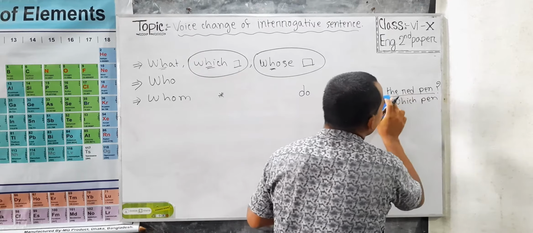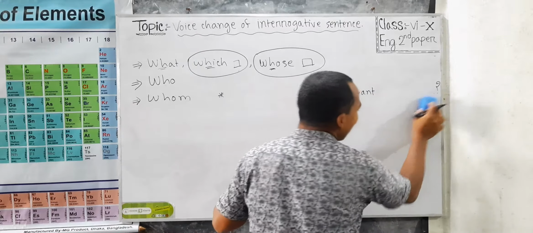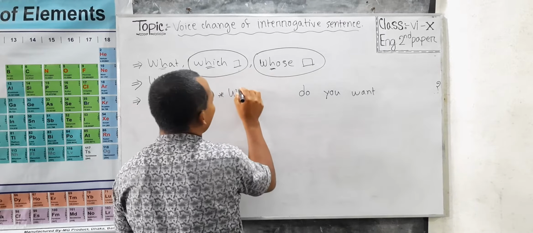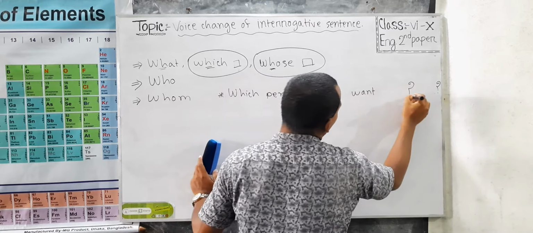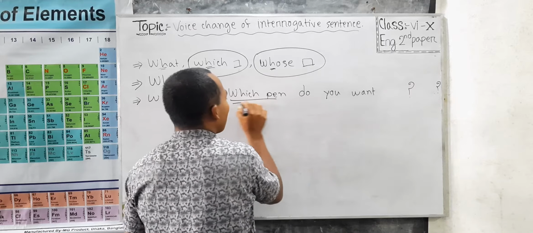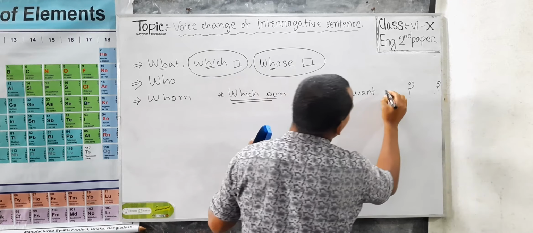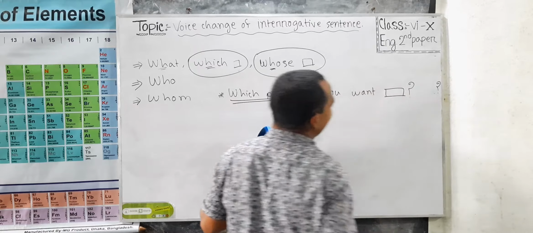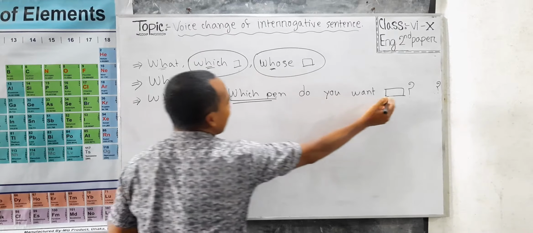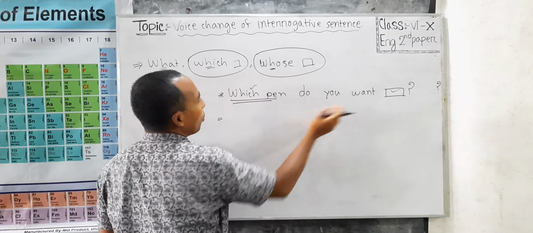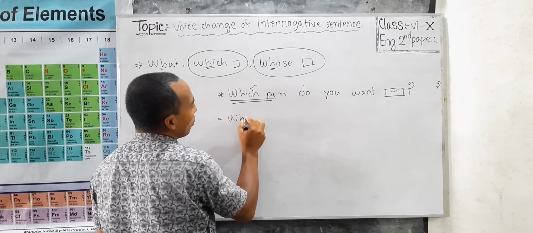In place of "the red pen", if I use "which pen", as it is a WH word, it should be given at the beginning. Which pen do you want? This is the WH word, and of course you have to remember that this word is the object of this active sentence. As it is an active sentence and this is the object, we should use it as the subject of the passive sentence. That means which pen.